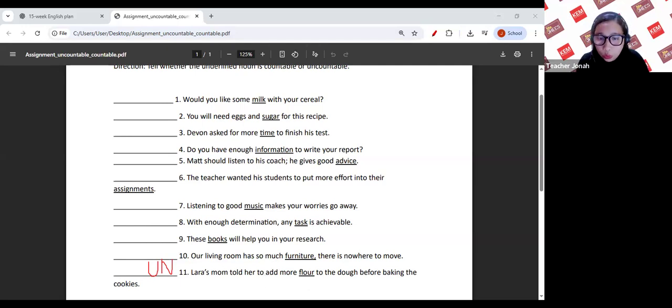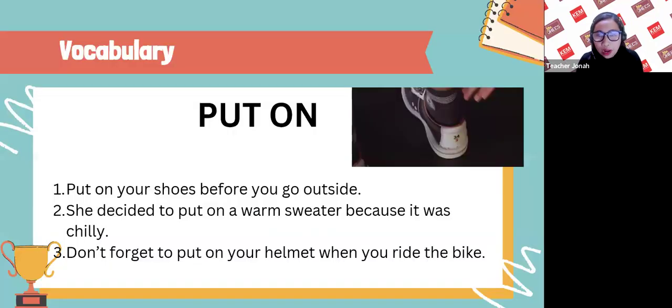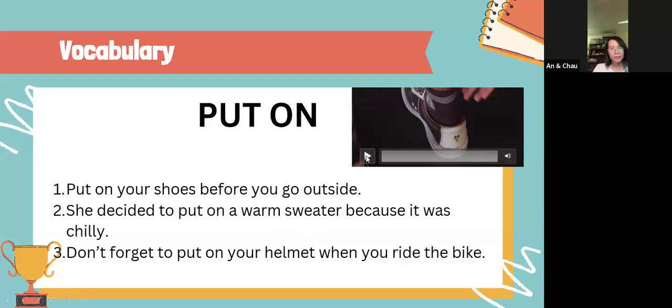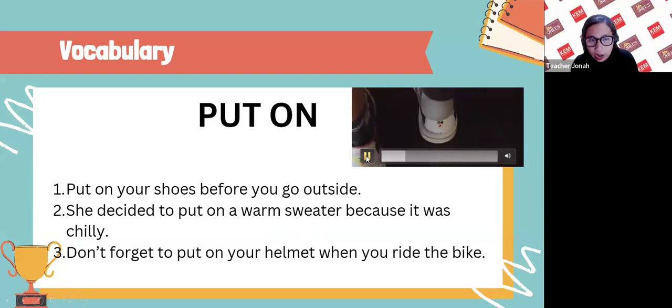our review from yesterday's vocabulary. All right, let's review our vocabulary from yesterday's class. I'm going to stop sharing and I will share again my screen. Okay, yesterday's vocabulary is put on. Put on, okay, put on.